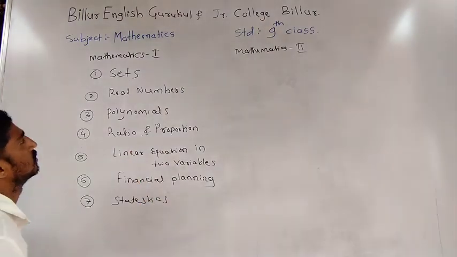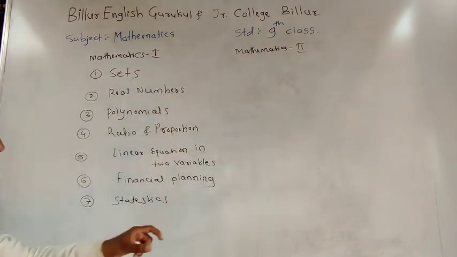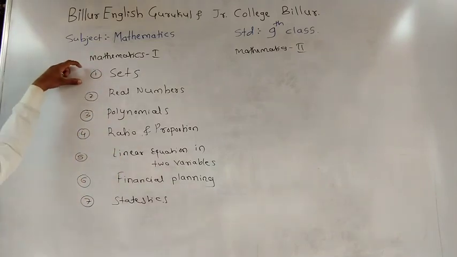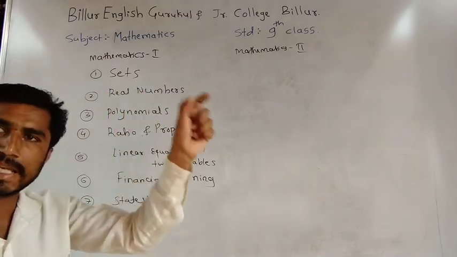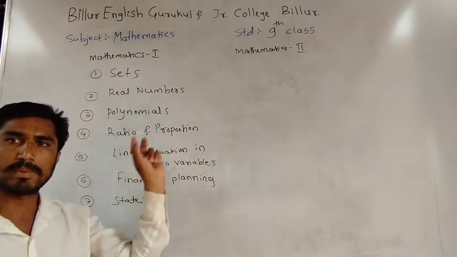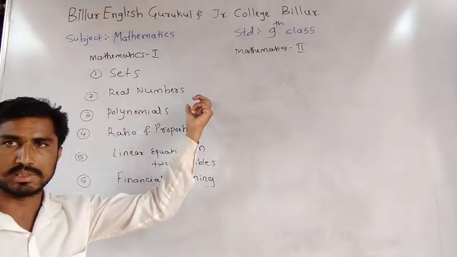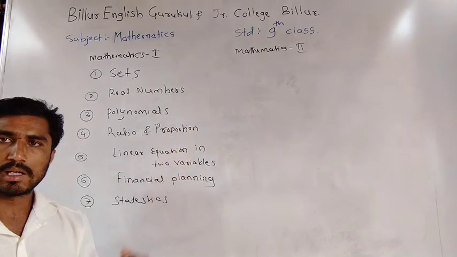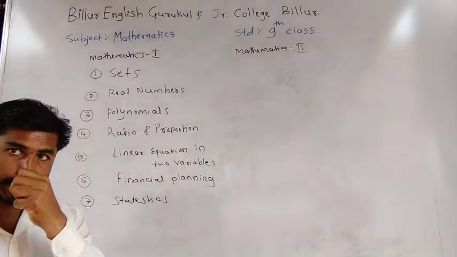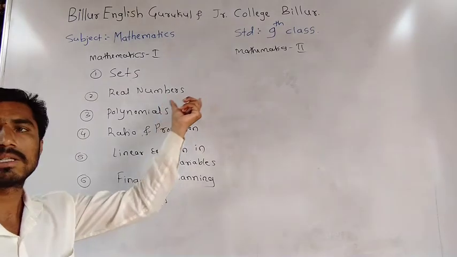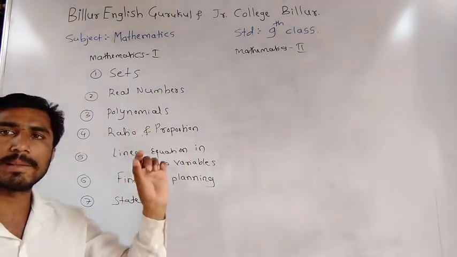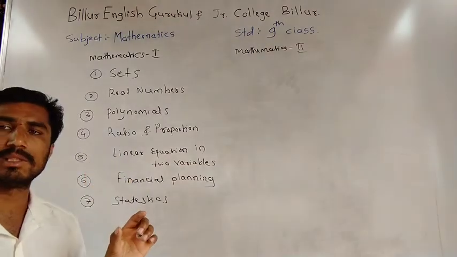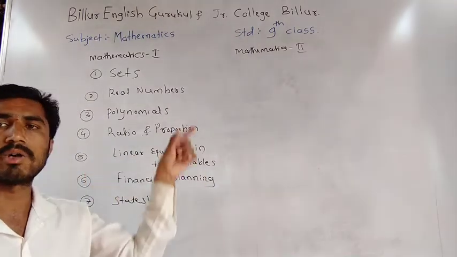I will once again tell the names of the topics. The first topic is sets. The second topic is real numbers. All of you know about numbers, including real numbers. What is the meaning of real numbers and what type of number is called a real number? I will explain in detail in the topic.